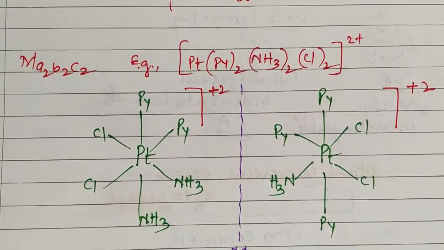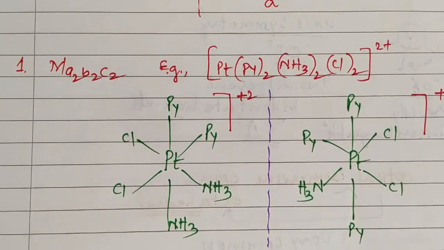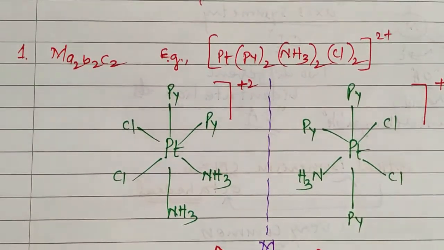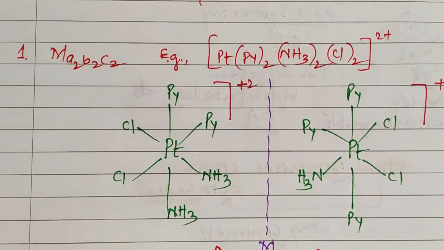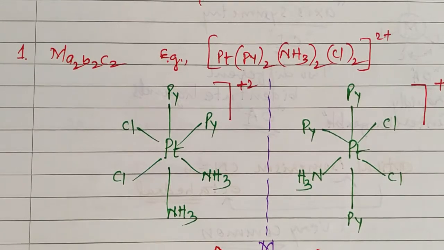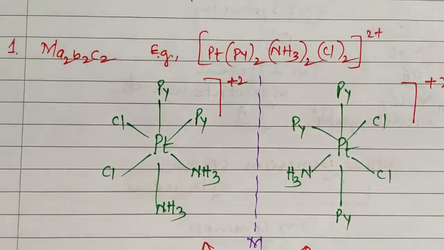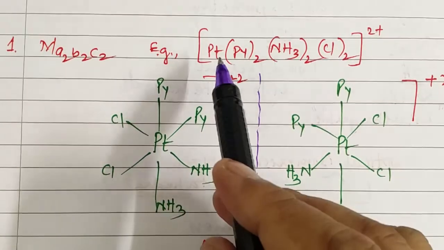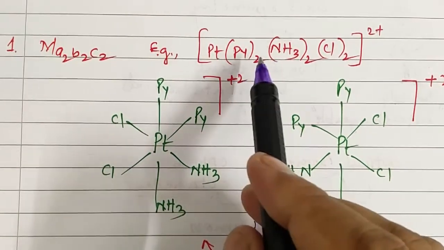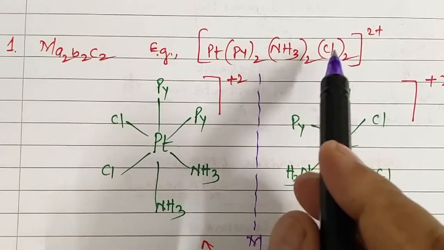Okay students, now let us take the first example, M A2B2C2, that is, metal is coordinated to 3 types of monodentate ligands, A 2 times, B 2 times and C 2 times. Example for that is platinum coordinated to pyridine twice, ammonia twice and Cl twice.